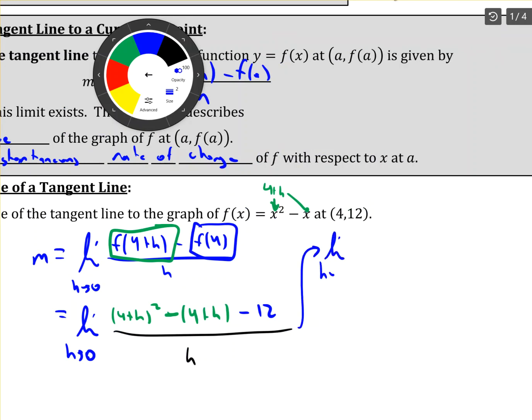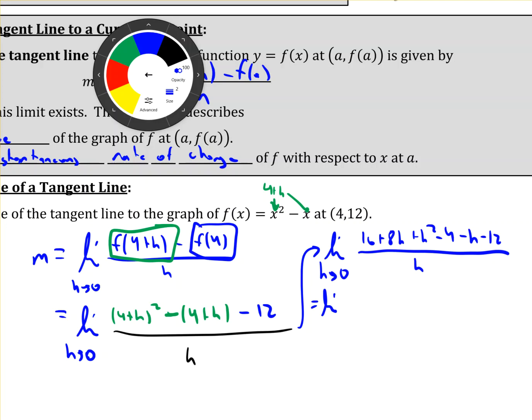Simplify it down: the limit as h goes to 0 of 16 plus 8h plus h squared minus 4 minus h minus 12, over h. A lot of times you can drop the h goes to 0 and just write limit, a nice little shortcut. Notice I have 16 minus 4 minus 12, those cancel off. 8h minus h gives me 7h. I've used these up, and I still have that h squared, so plus h squared.